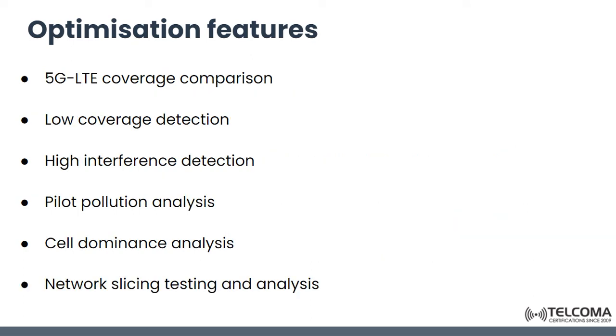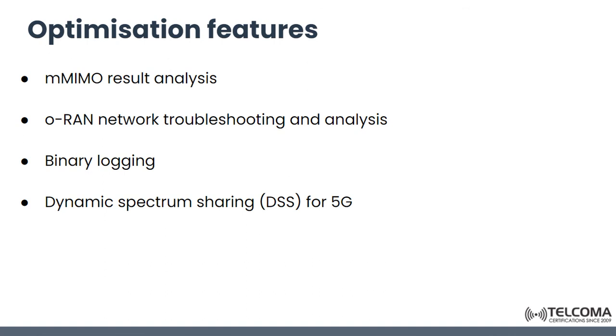Other features include 5G and LTE coverage comparison, low coverage detection, high interference detection, pilot pollution analysis, cell dominance analysis, and network slicing testing and analysis. Others include massive MIMO result analysis, O-RAN network troubleshooting and analysis, binary logging, and dynamic spectrum sharing for 5G.